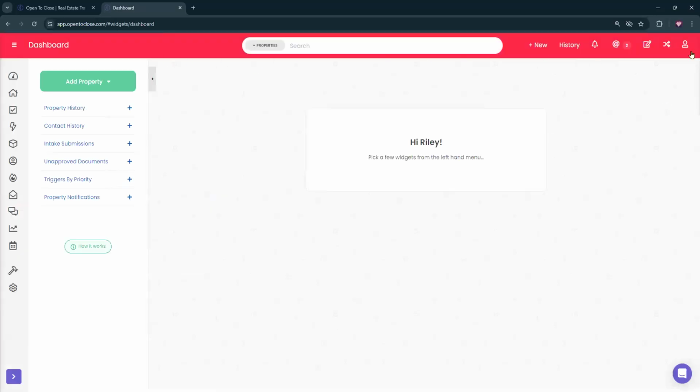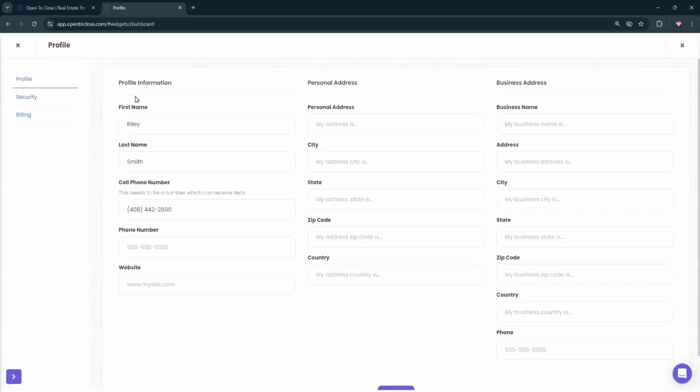Cool. It's going to look like this. If I needed to change some of the details for Riley, maybe I want to make this a neutral login. I'm going to go over to my person icon up at the top when I'm impersonating Riley or logged in as them. I'm going to go to profile. And then here, obviously, this is going to allow me to neutralize the name for Riley.